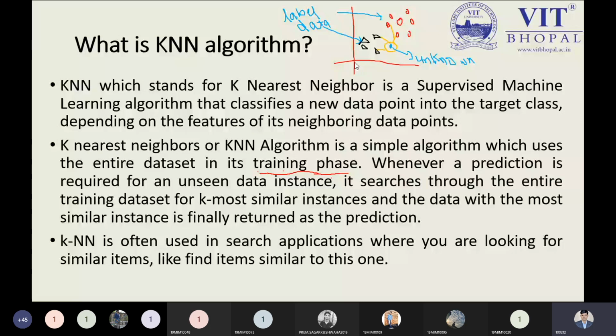KNN is basically a simple algorithm. The purpose of this algorithm is to classify or categorize the data. That is what we need to keep in mind. Another point to keep in mind is that the data set we have is completely the training data. When we use the entire data set as training data, no testing data is required, and that is the beauty of the KNN. This is an important feature, but it is also considered a lazy algorithm. I will tell you in detail in the next slide.